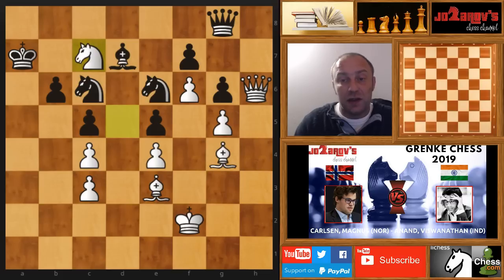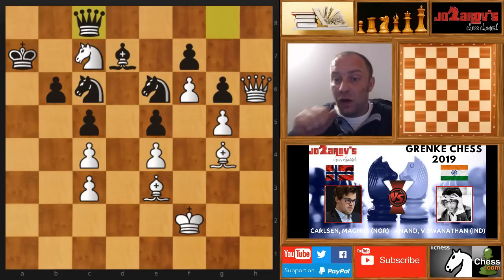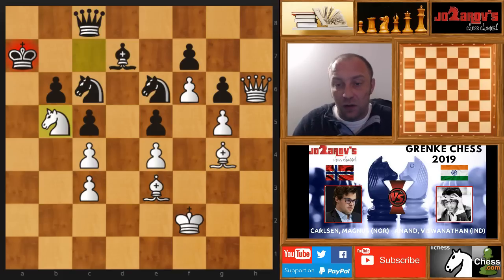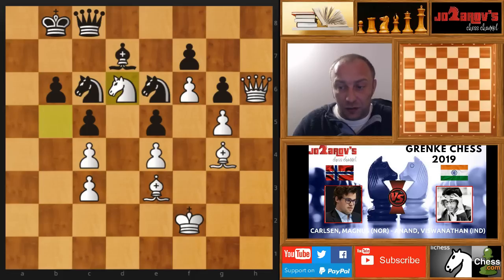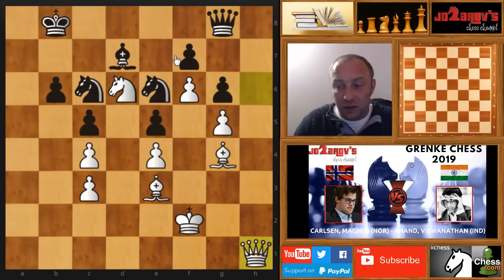So here after knight on c7 we have queen on c8, and now knight on b5. You see Magnus transposed the knight on an even better square with the check, with the tempo, and here king on f8 was played. Now knight on d6 with an attack on the queen. You have to move the queen here on g6, because you lose the pawn on f7. So here queen on h1 was played, and now queen on f8.